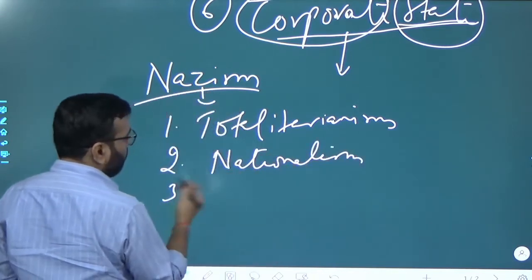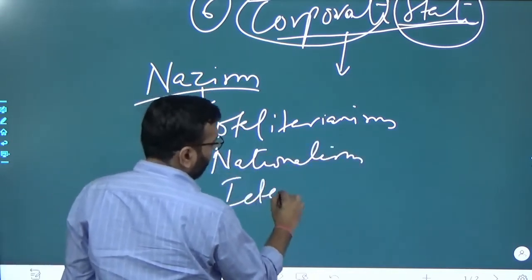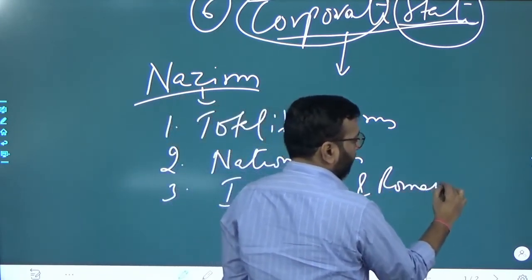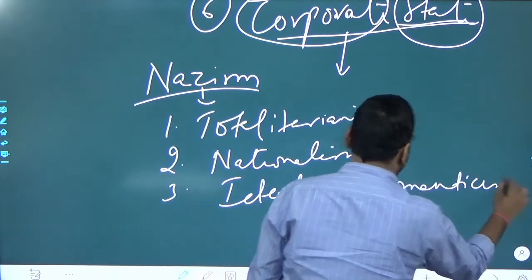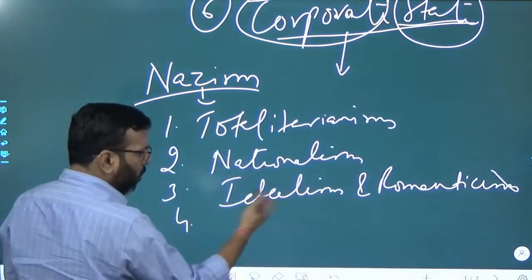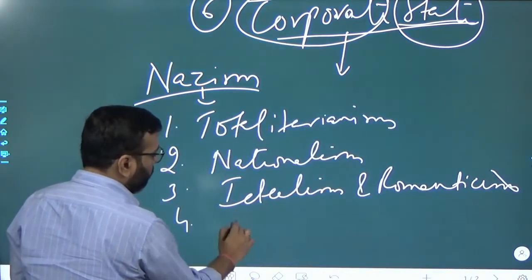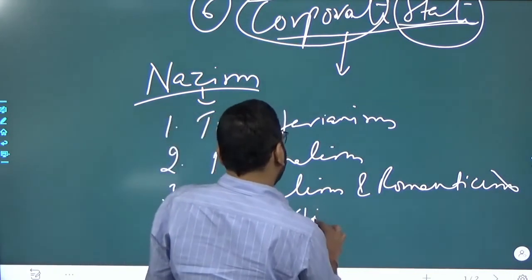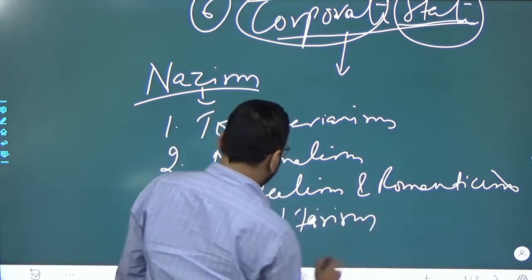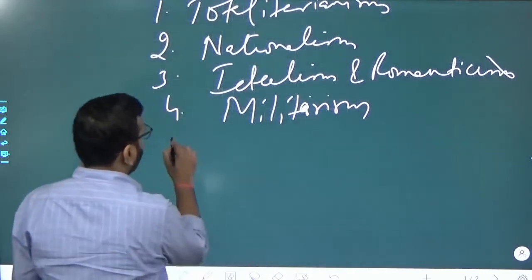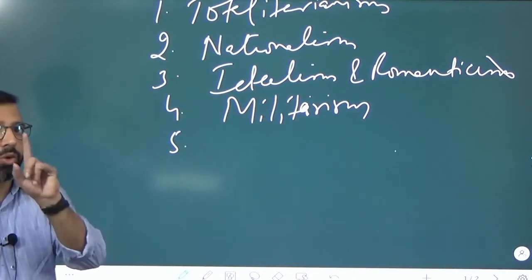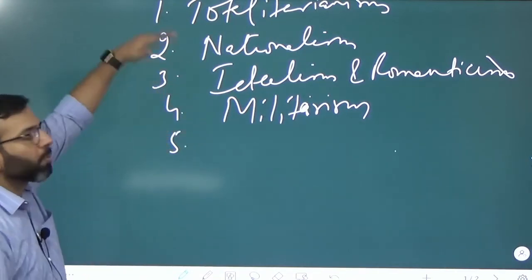Third feature, similar to this, idealism, romanticism. Fourth, fifth feature is militarism, but there is no corporate state. Please remember, there is no corporate state. So up to here everything was similar.